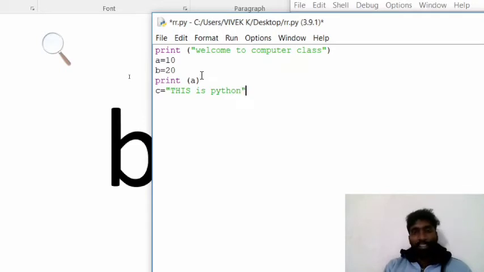Simple, anything you may write. It can be one letter or one word or one sentence, anything. A variable name can be one letter. If I give bat, b18, this is also correct, but I should not give a variable name with space. If I give space, the computer will show an error.